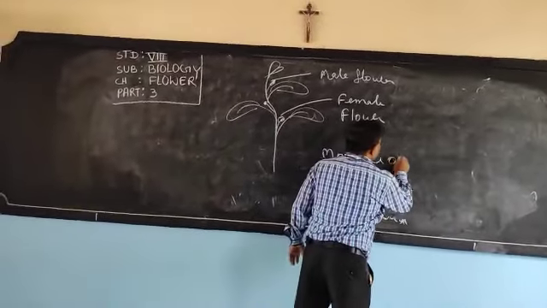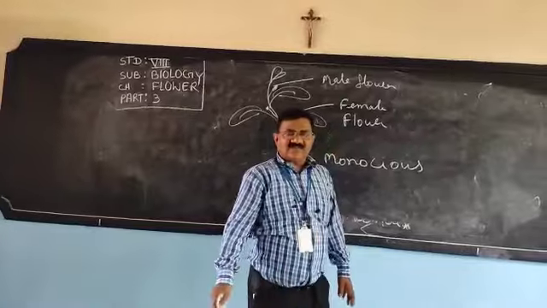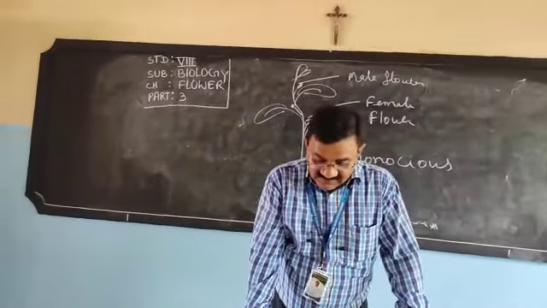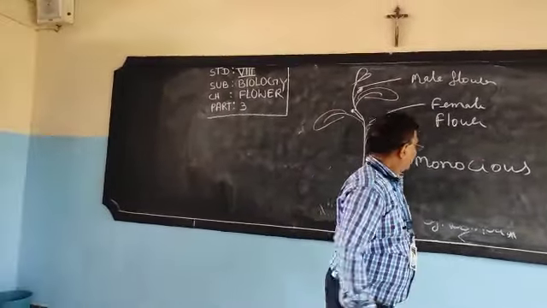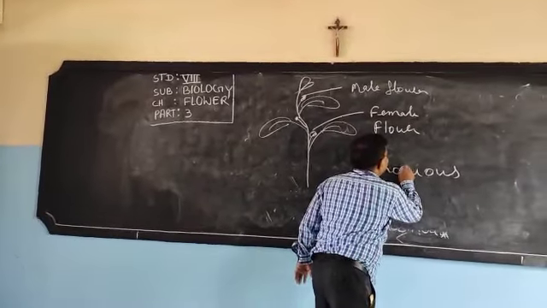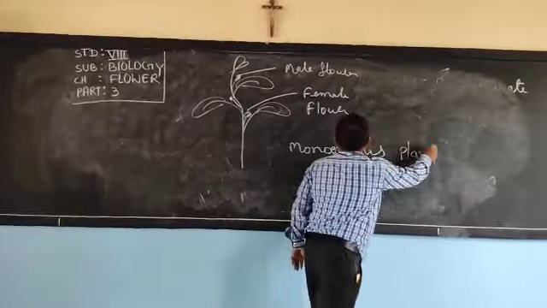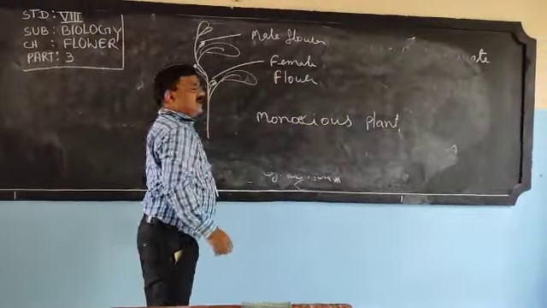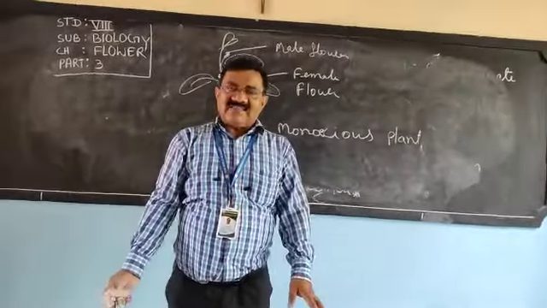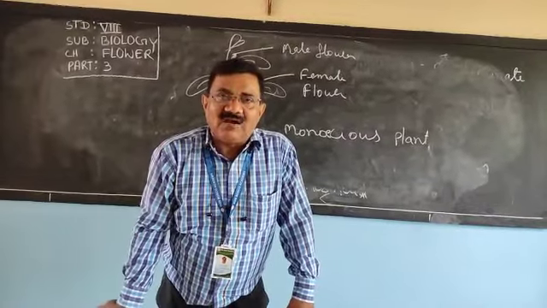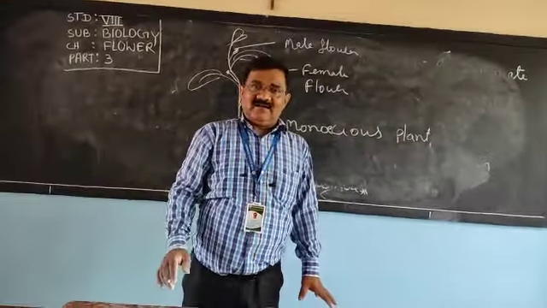Monoecious, M-O-N-O-E-C-I-O-U-S. Monoecious plant means male and female flowers are separate and they are borne on the same plant.